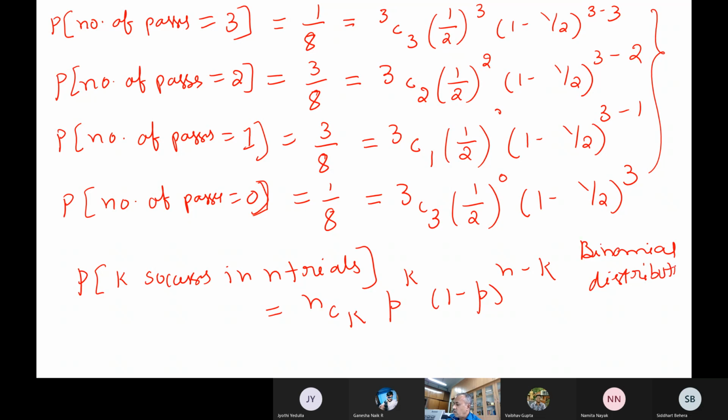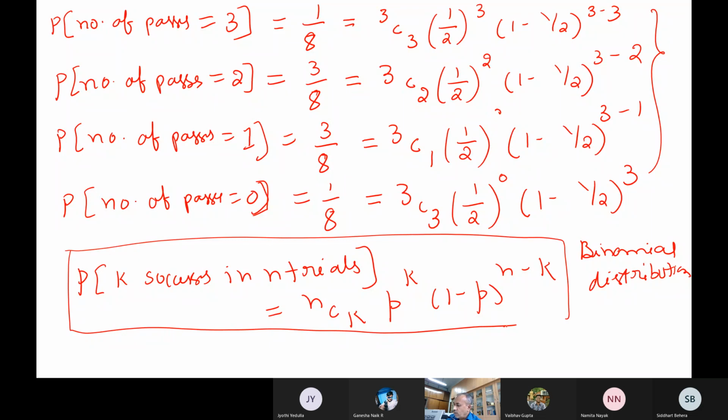This is how the binomial distribution comes into the picture. Where is the binomial distribution coming from?